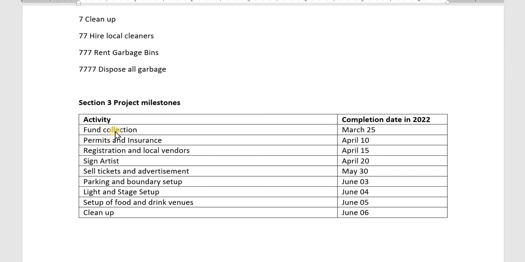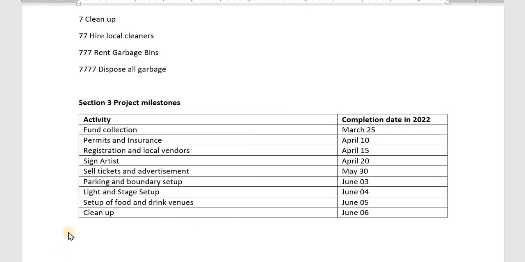So first, we need to raise funds, which will be completed by March 25, as spring starts in Canada from February and ends in May, so I made the plan according to that. The second one is obtain permits and insurance, which will be done by April 10, and similarly all the things will be done by June 5, as the concert is going to occur on June 5.